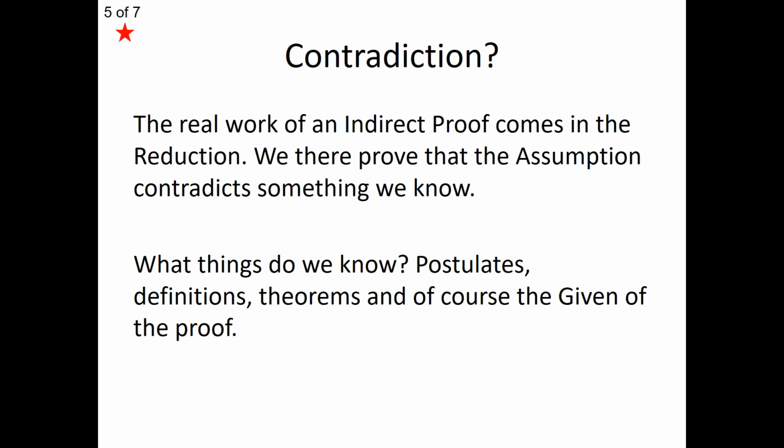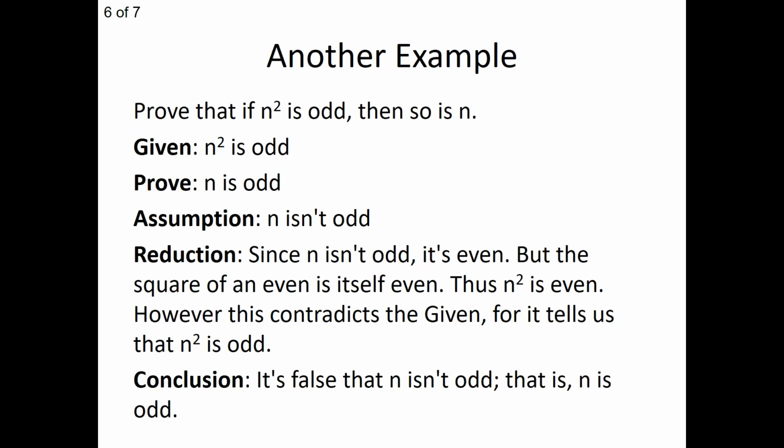Well, what are things that we know? Well, we've been studying these postulates, definitions, theorems, even, and of course the given. It may even actually contradict what we are given in a scenario. So let's look at another example. Our first example, we saw, was where we broke down the proof that there's not an opposite day. But let's look at another example here.